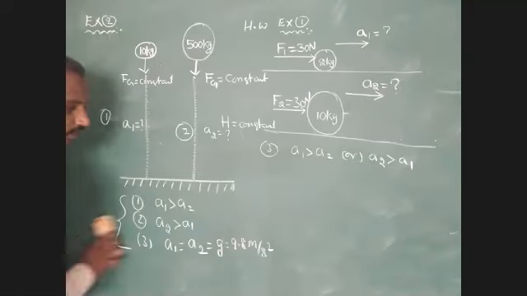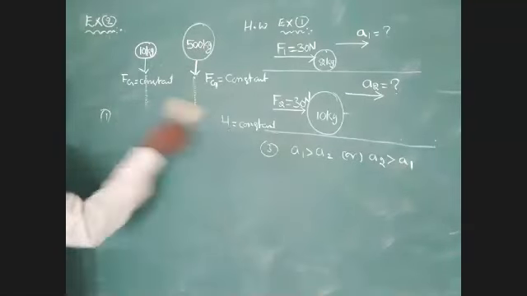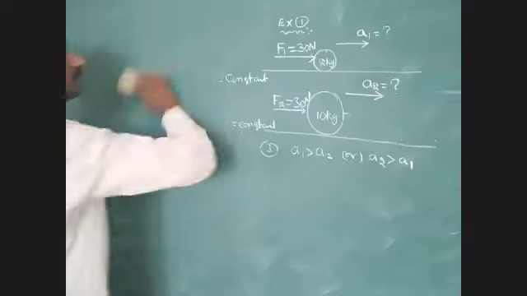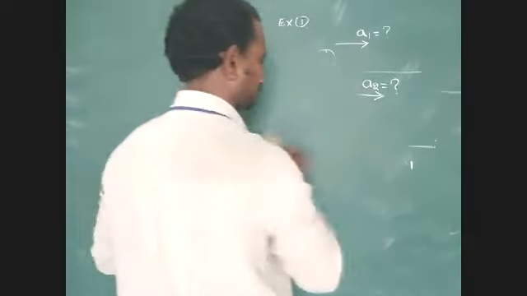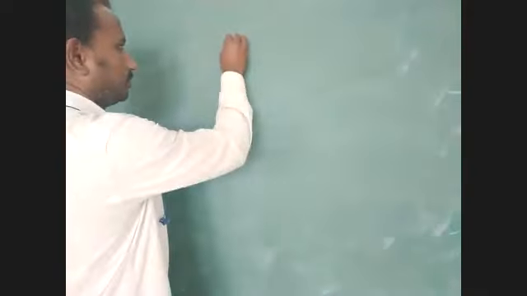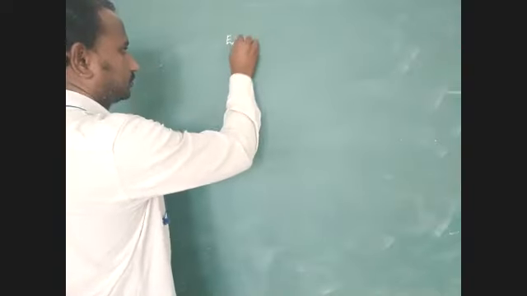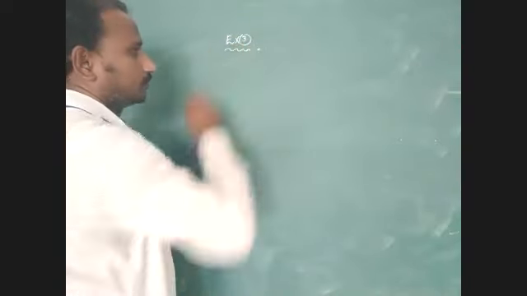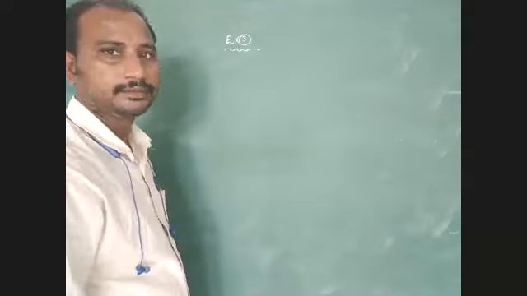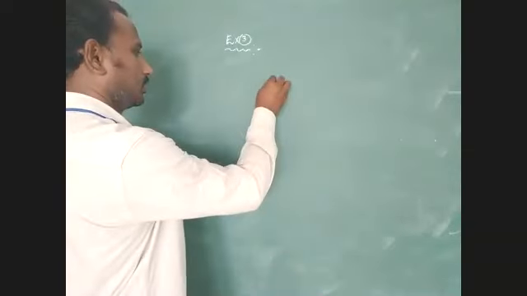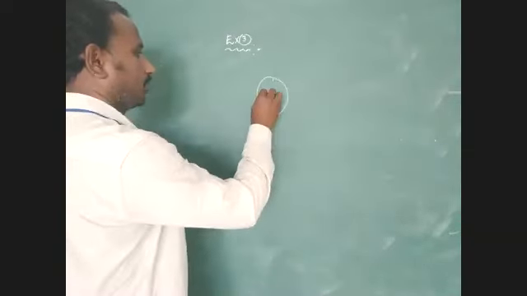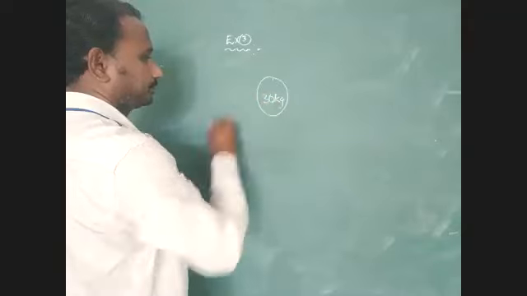Okay, students. Okay, next, example 3. Here, mass of the body is 30 kg.